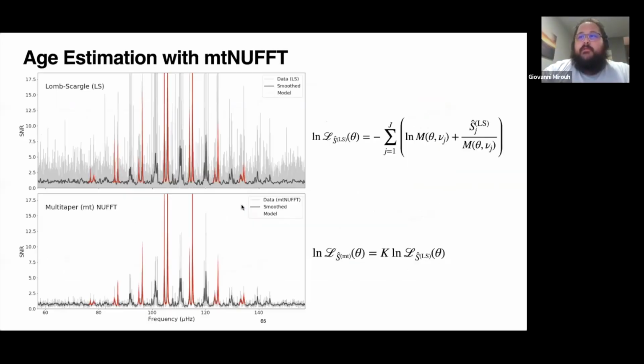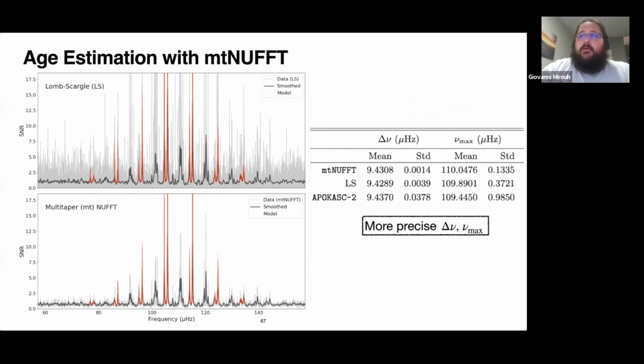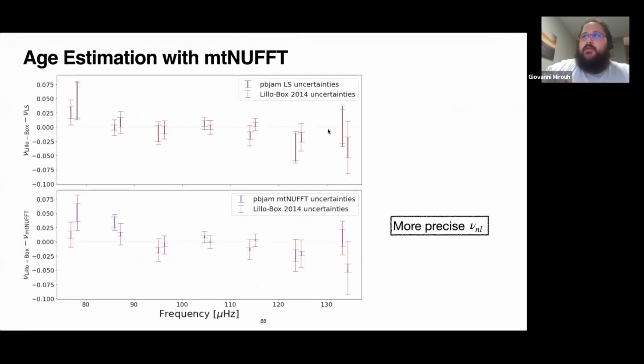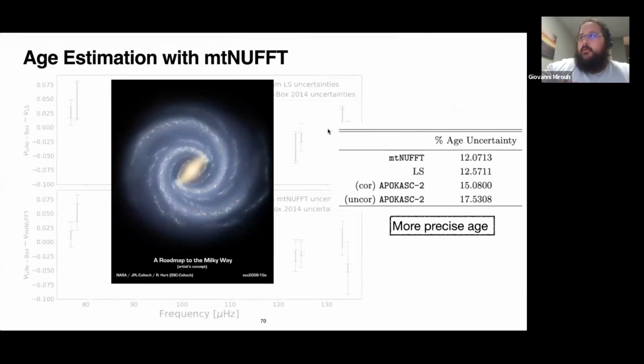But in the end, you only have a 0.5% improvement on the uncertainty on the age. And then a few slides later, you showed the age, Lomb-Scargle versus, yes, this one. How come, what is basically diluting your increase in precision so that it's not so obvious here anymore?